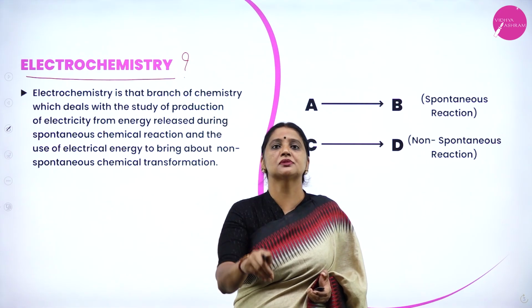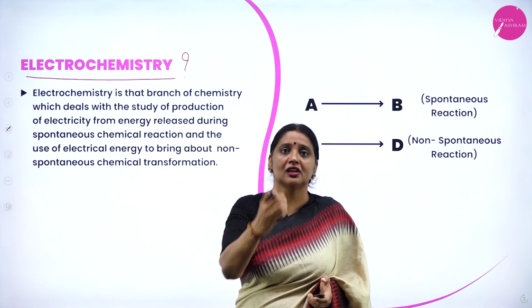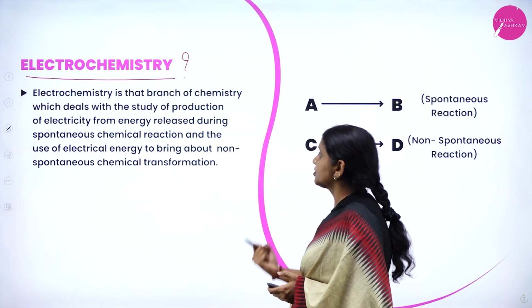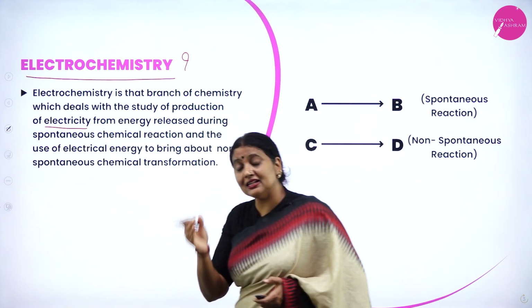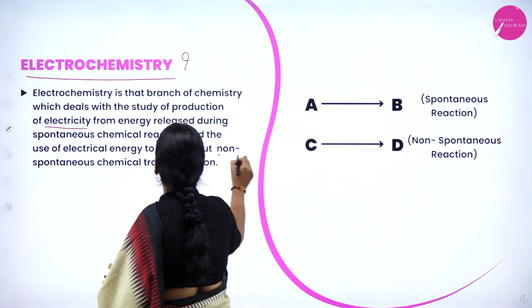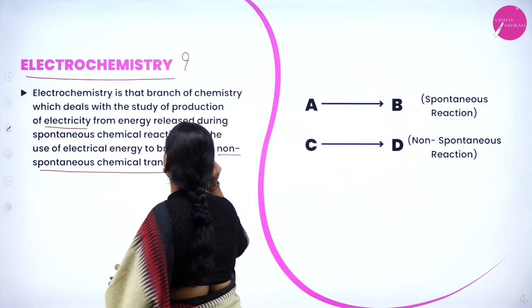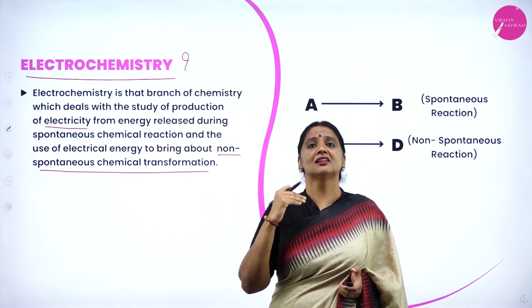From that free energy, we produce electricity, and that electricity is used to perform non-spontaneous chemical reactions.